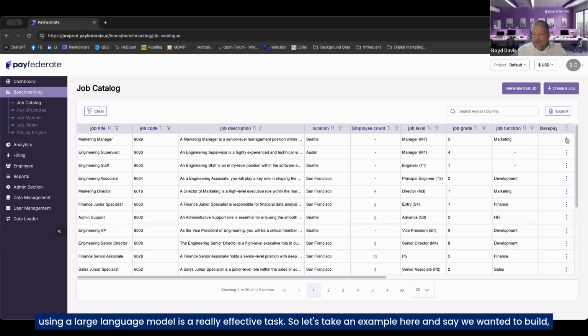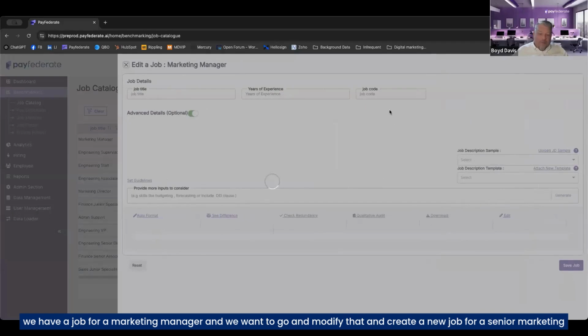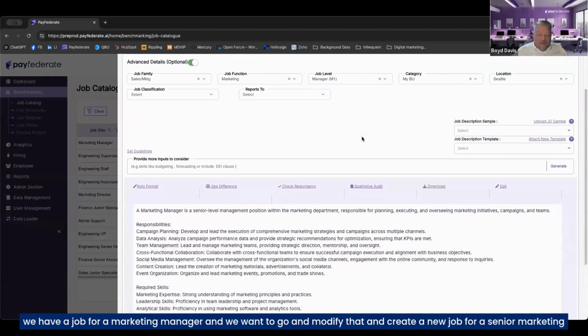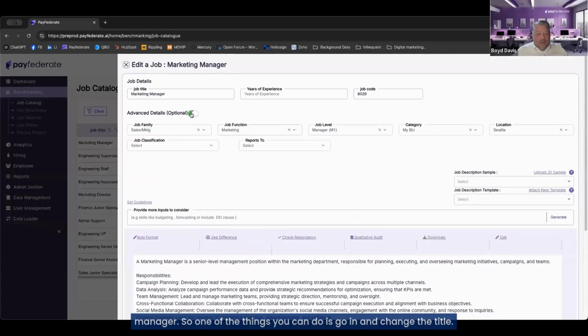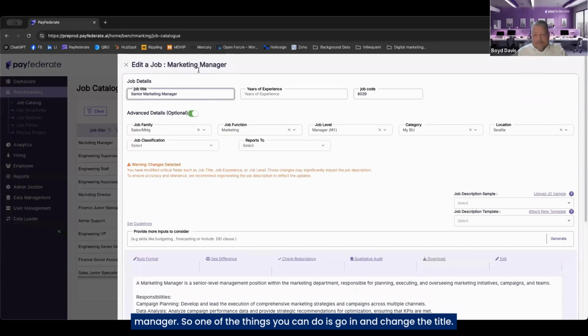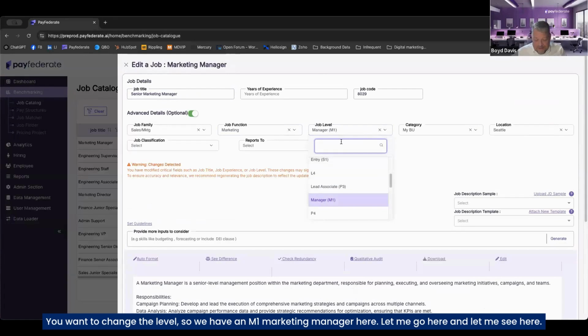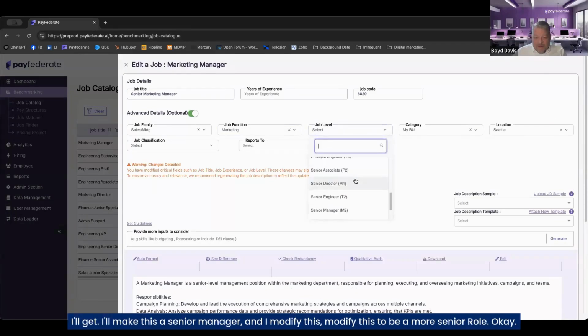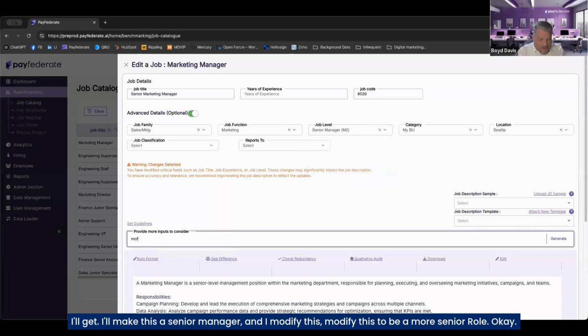So let's take an example here and say we have a job for a marketing manager, and we want to modify that and create a new job for a senior marketing manager. One of the things you can do is go in and change the title. You want to change the level. So we have an M1 marketing manager here. Let me see here. I'll make this an M2 senior manager. And I modify this to be a more senior role.